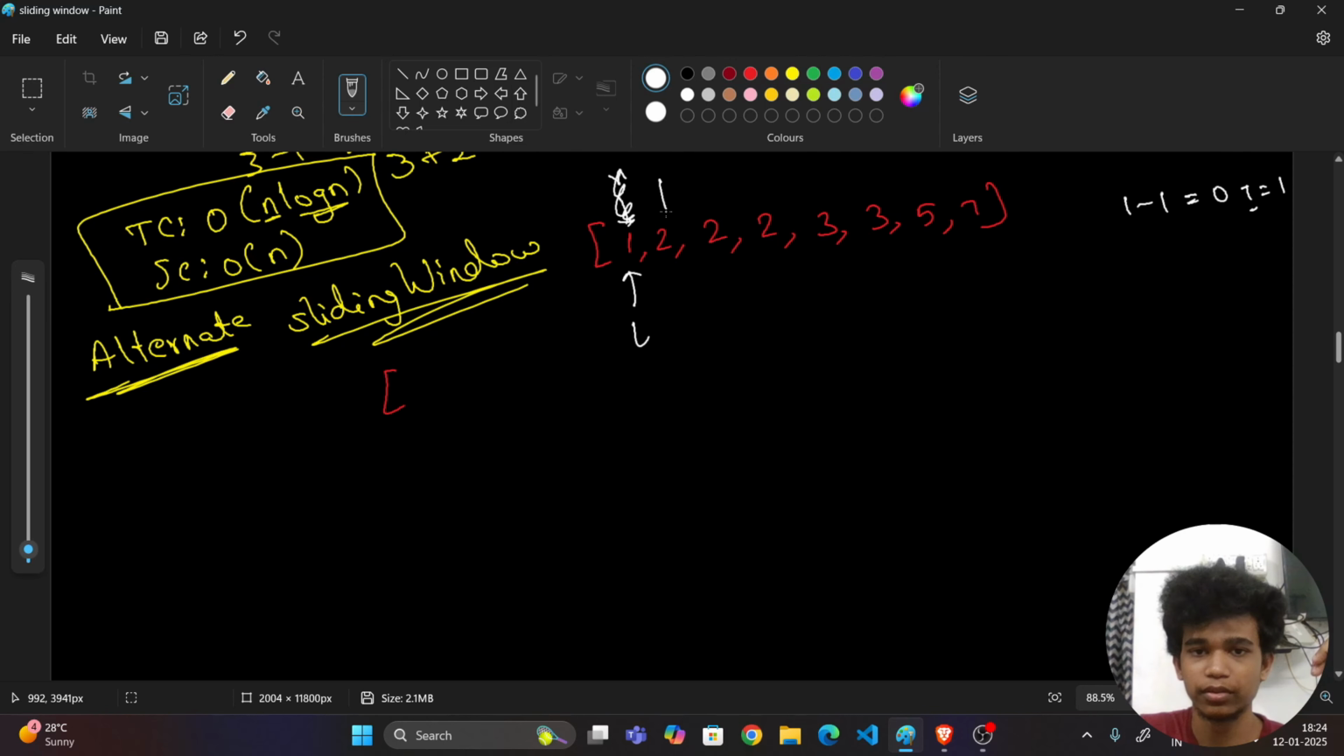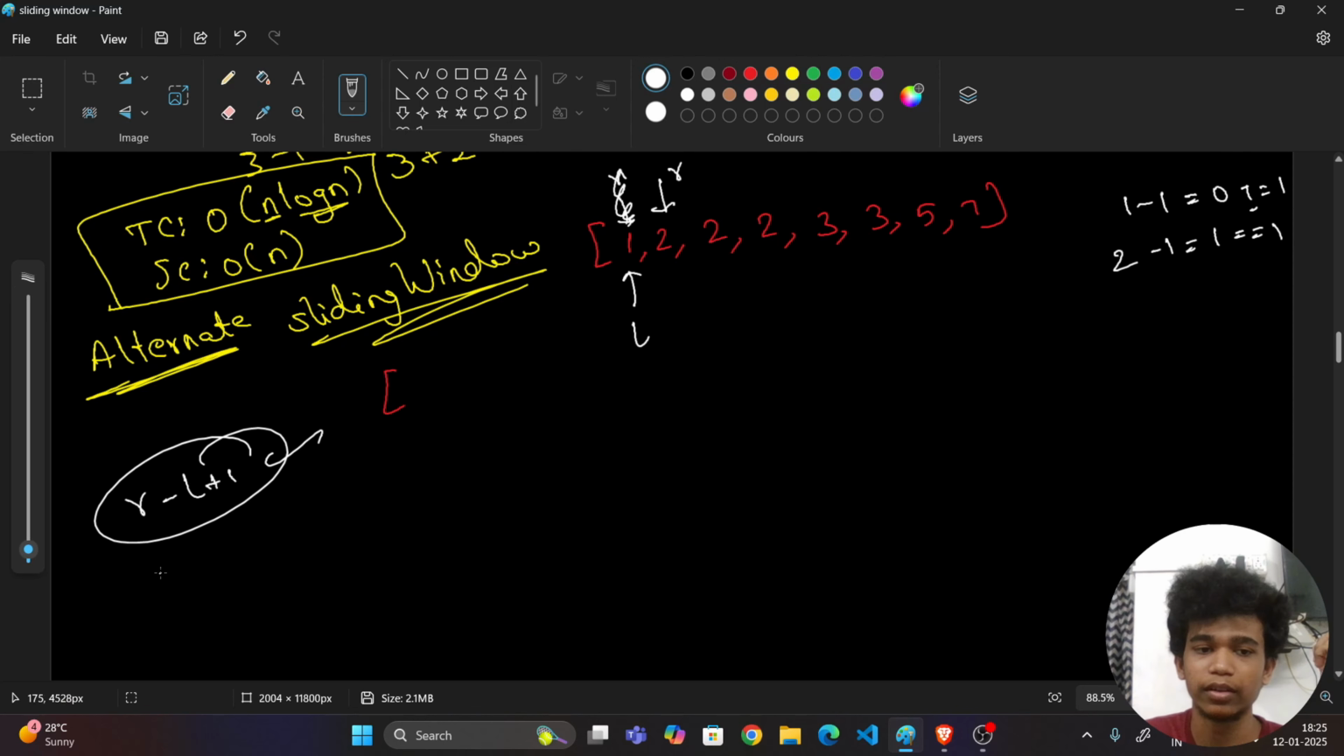Okay, now let's go here. Now 1 and 2. So 2 minus 1 is equal to 1. 1 is equal to 1, right? So we want to take it. So just take it. How many elements? 2 elements. How to calculate it? R minus L plus 1.